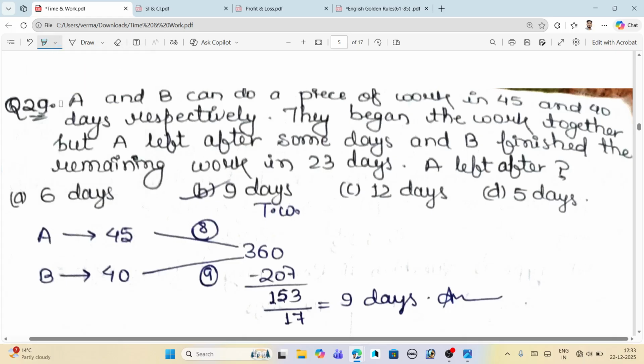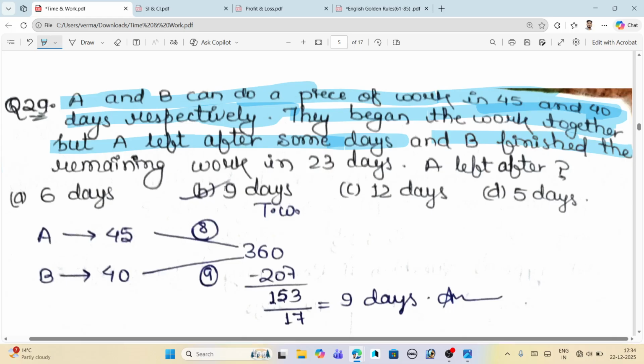A and B can do a piece of work in 45 days and 40 days respectively. You know, respectively means A does the work in 45 days and B does the work in 40 days. They begin the work together, but A left after some days, and B finished the remaining work in 23 days.